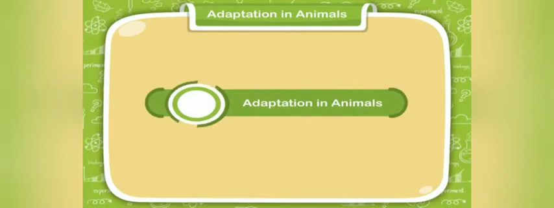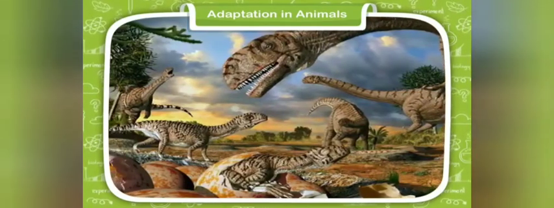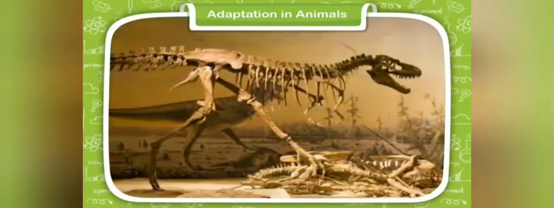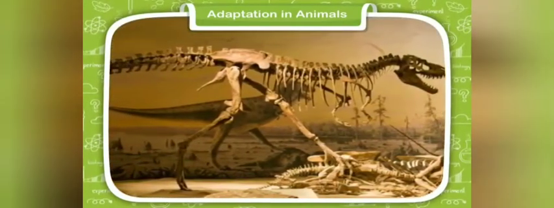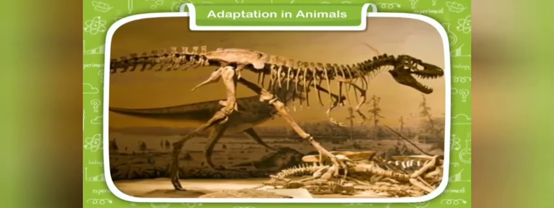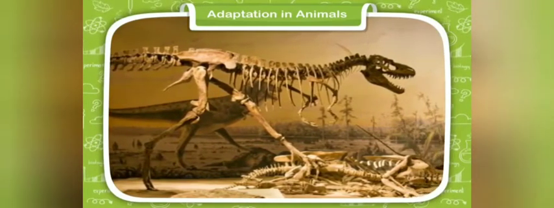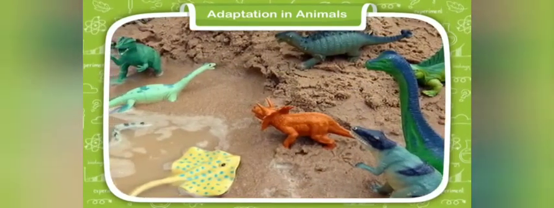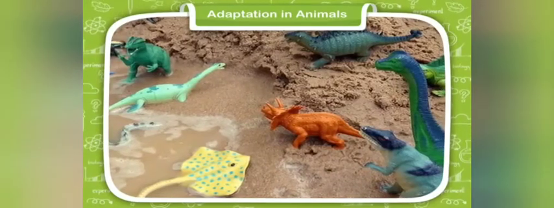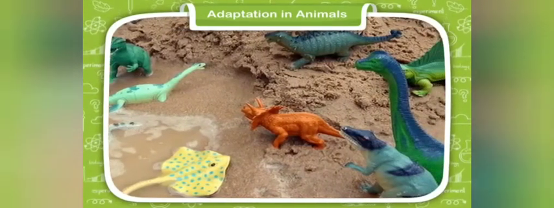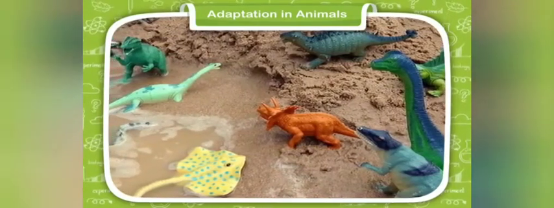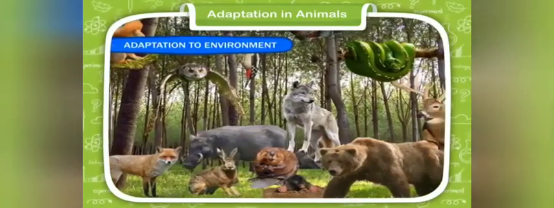Adaptation in animals. Have you heard of dinosaurs? They lived on the earth a long time ago. Then they died due to sudden changes in the climate of the earth. The earth's climate changed so quickly that dinosaurs were unable to adapt to the changed climate. Usually, living things adjust themselves to their surroundings, or they change themselves according to the environment to survive. This is called adaptation.